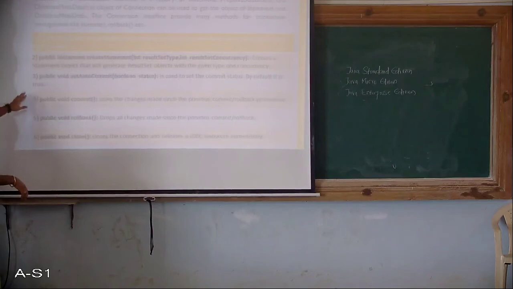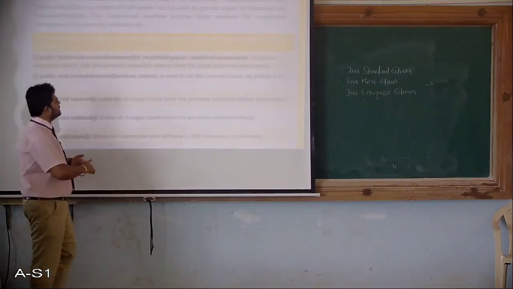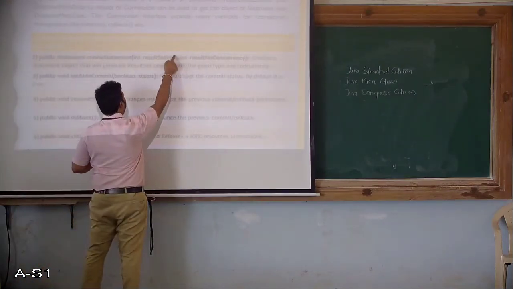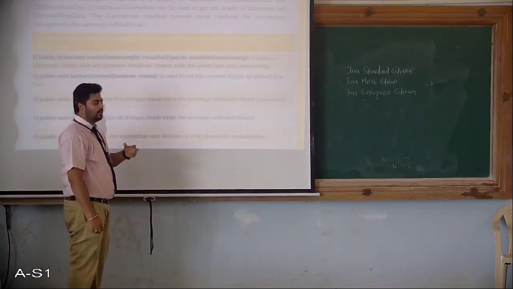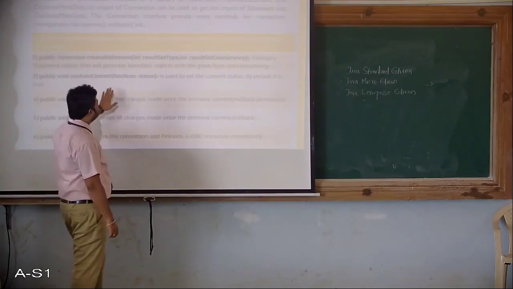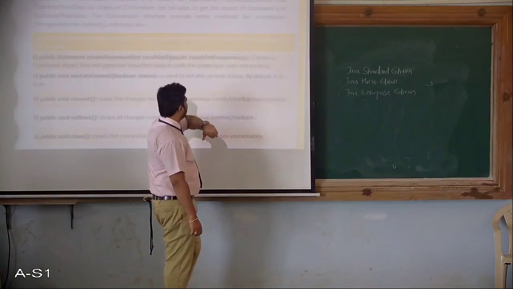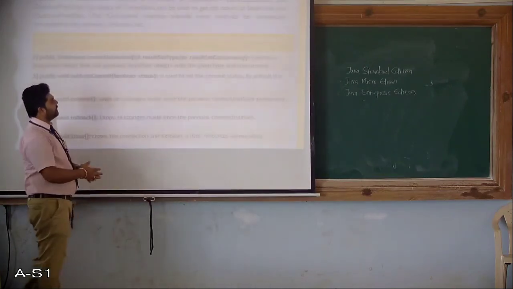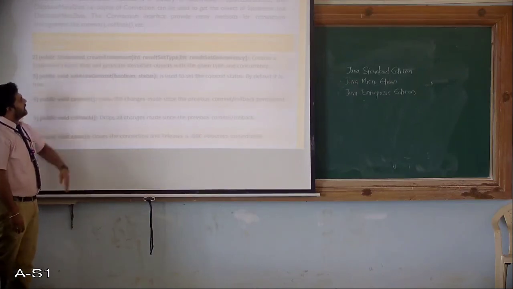Then comes public Statement createStatement with parameters: result set type. We will discuss this in the next session. What are the different types of results that you are going to get? Scrollable, non-scrollable, sensitive, non-sensitive. There are different types of result sets, and the type you are going to mention here. Then result set concurrency can also be mentioned as a parameter to this method. That is a different version of createStatement.